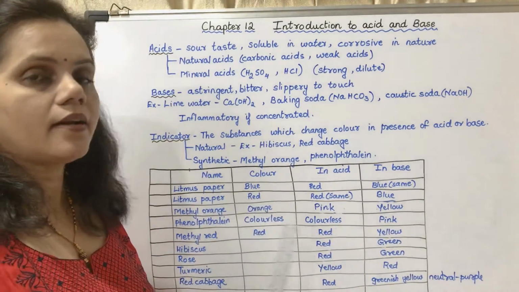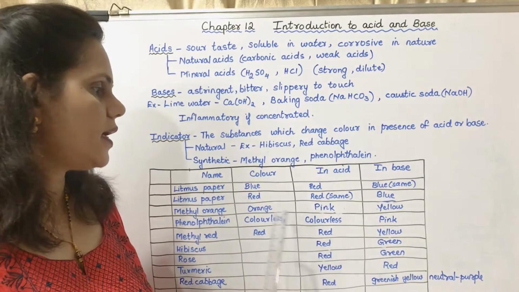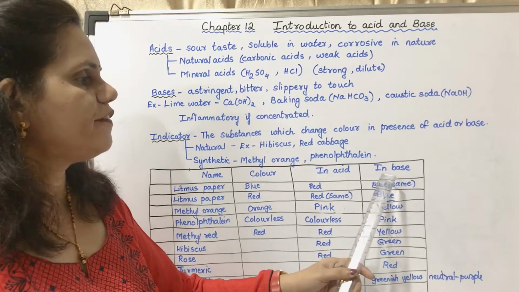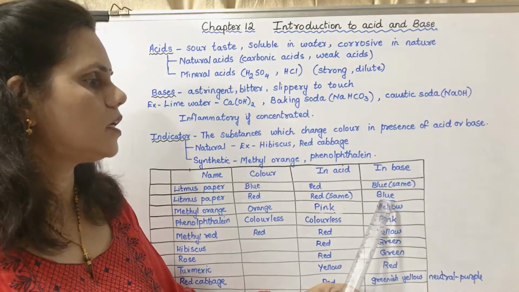Next is red litmus paper. If you dip red litmus paper into an acid, it will remain red, and if you dip it into a base, it will turn blue.